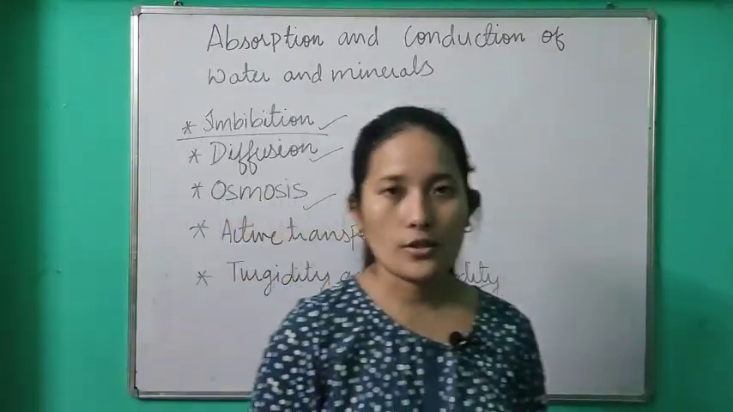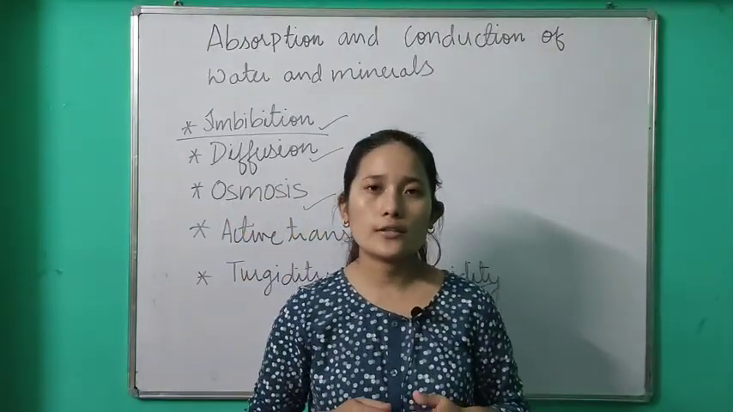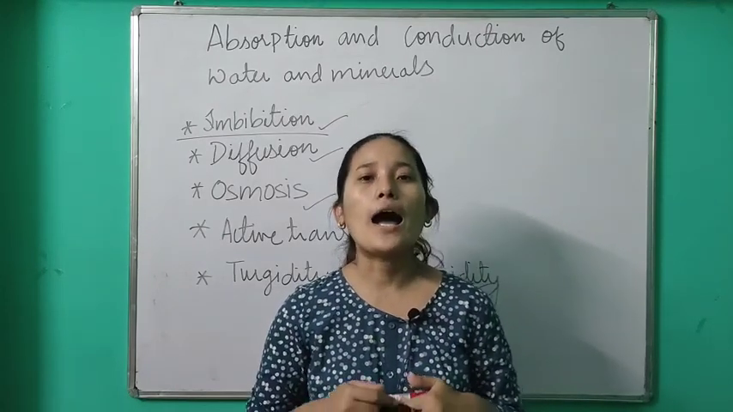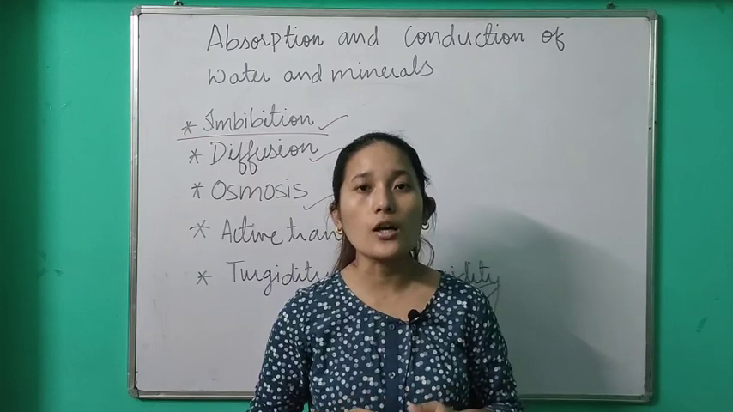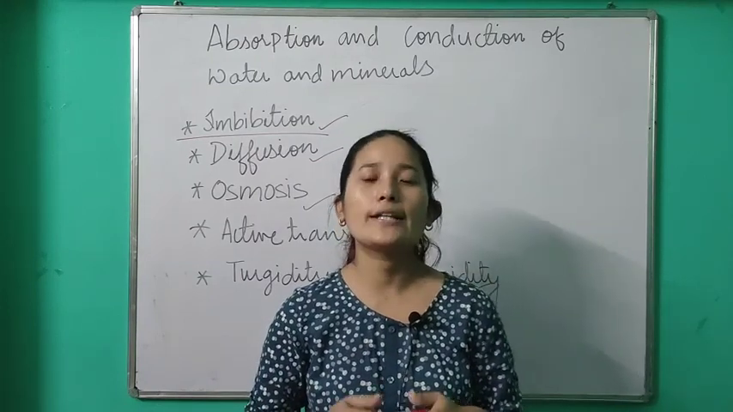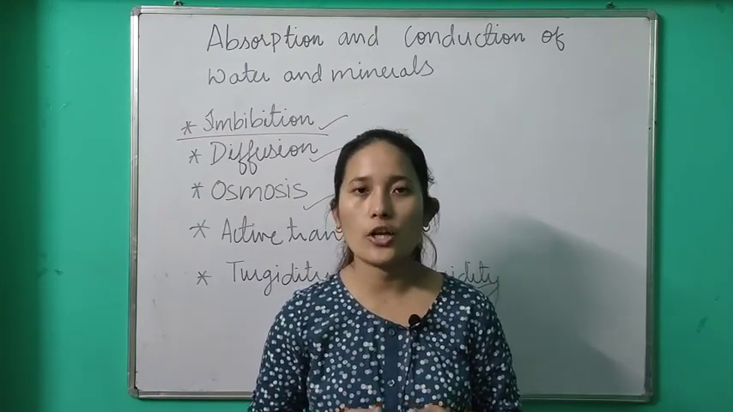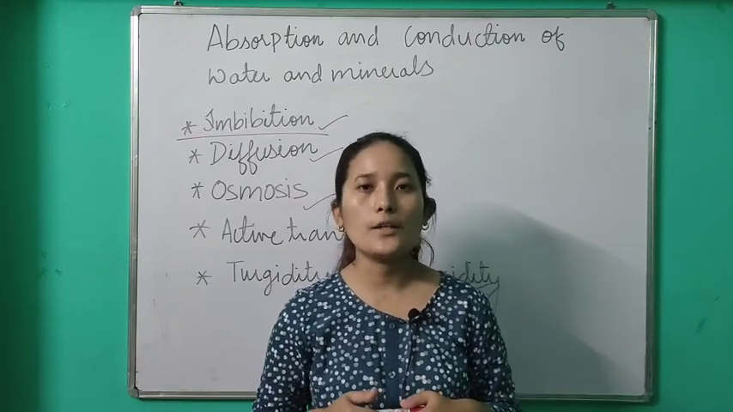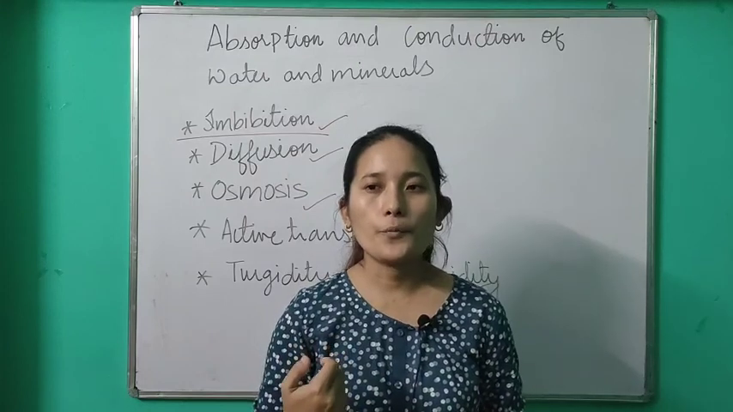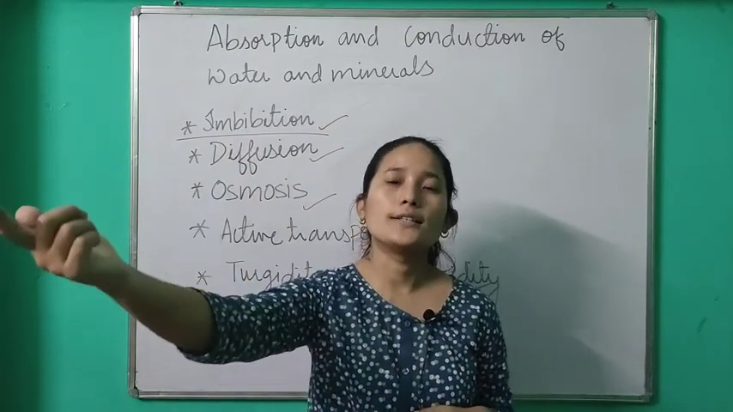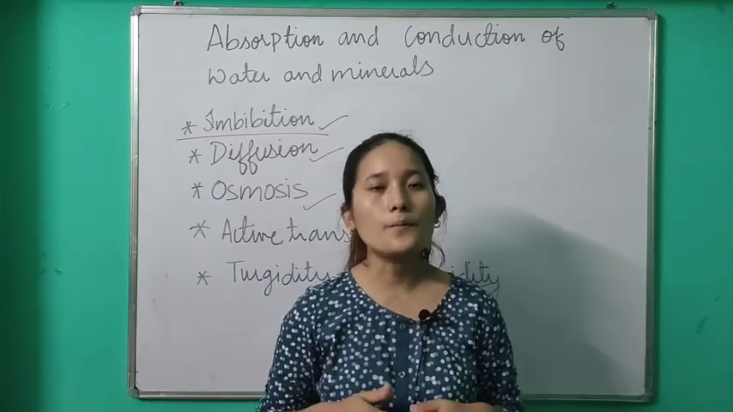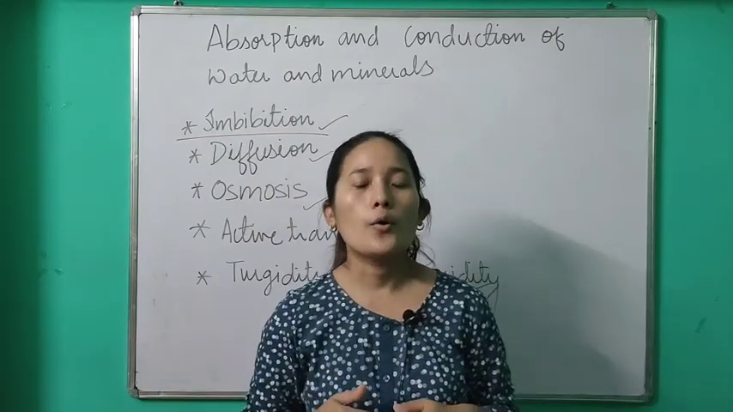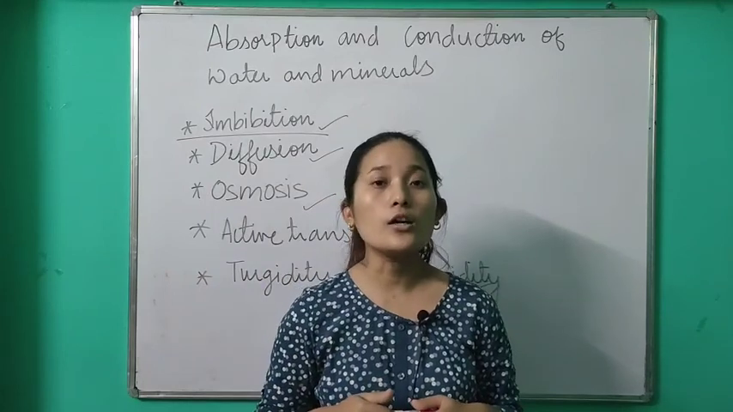What is diffusion? Diffusion is the movement of solute particles from a higher concentration towards a lower concentration. It takes place in any medium, liquid, solid or gas. Let me give you an example. If I spray a perfume here, the person sitting in the other corner will also be able to smell that perfume. So here the perfume particles have moved to that particular place also, so that's diffusion.